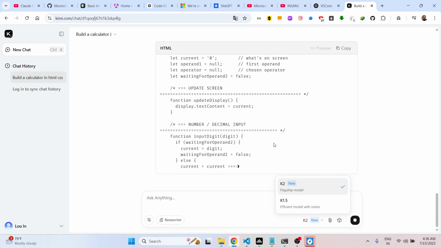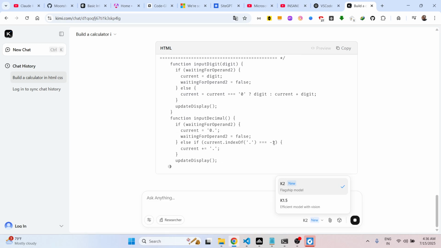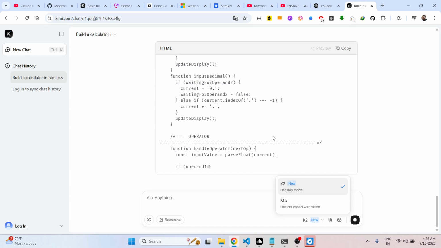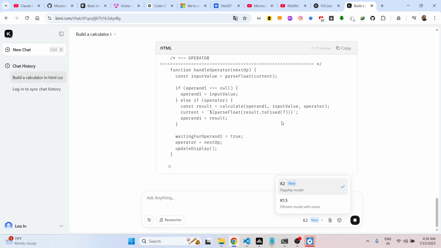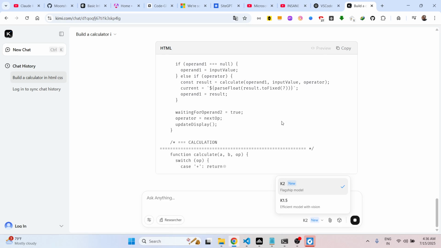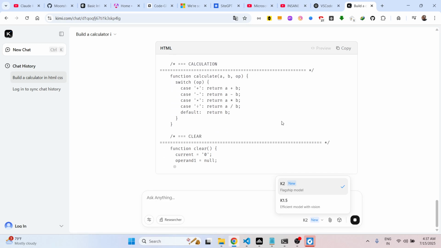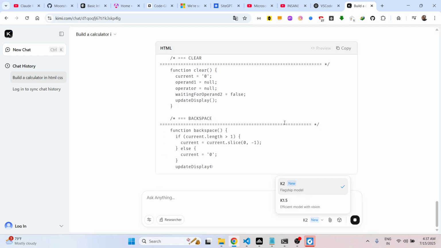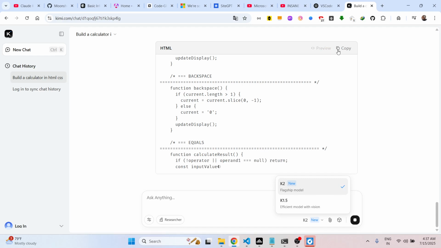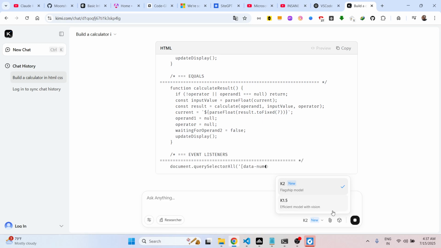So it is newly developed, so it is not that old. It's newly created by a Chinese company, Kimi K2. It's very popular among developers. So I just wanted to make a video on this. So as you can see, it is giving me the complete code here containing this arithmetic calculator, HTML, CSS, and JavaScript. So once it is completed, it will also show you the live preview as well, similar to Anthropic Claude.